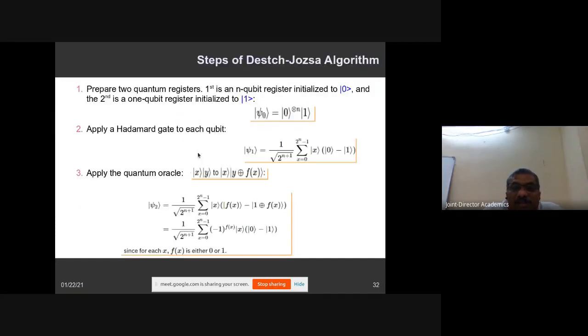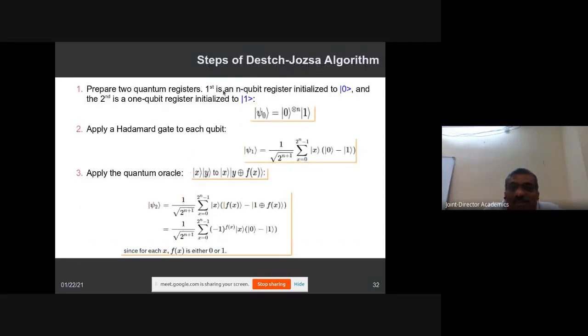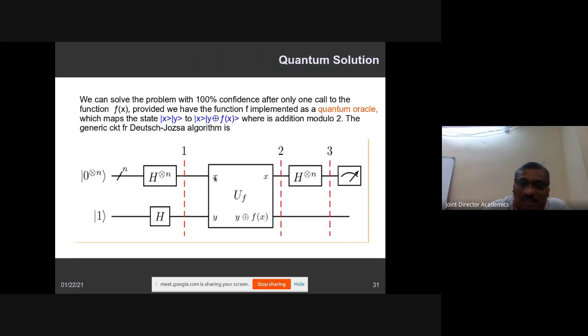The first step is to initialize the first register of n qubits, n equal to 10, a 10-qubit register. The second register is initialized to 1. We want to test whether the function is balanced or not, so the first half of the states you have to check. You apply the Hadamard function to each qubit, bit by bit.